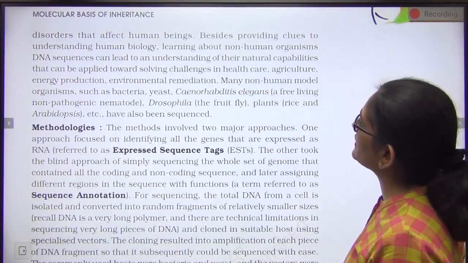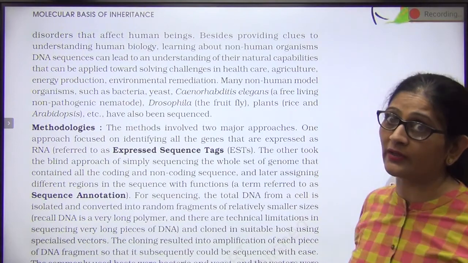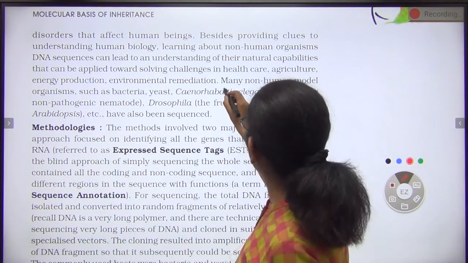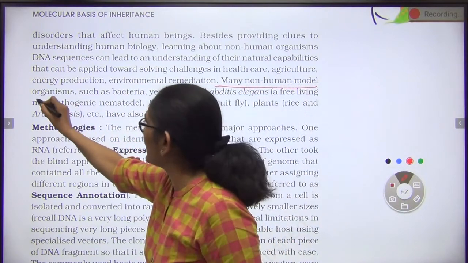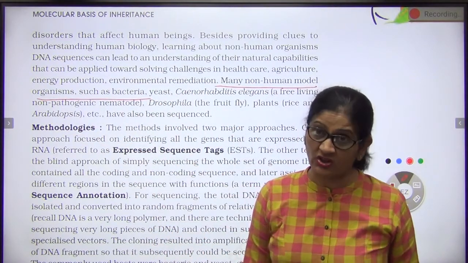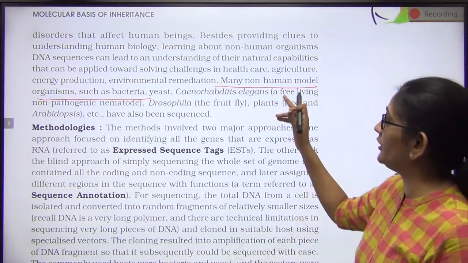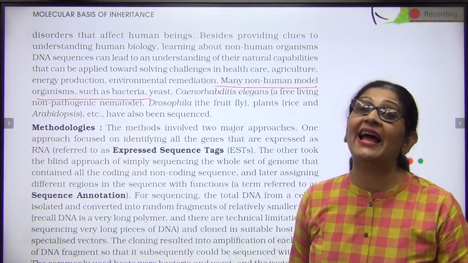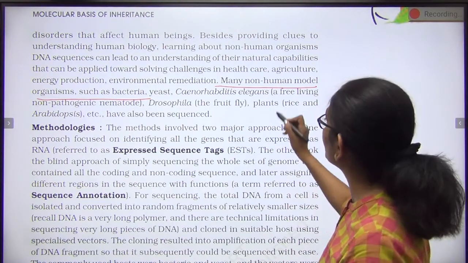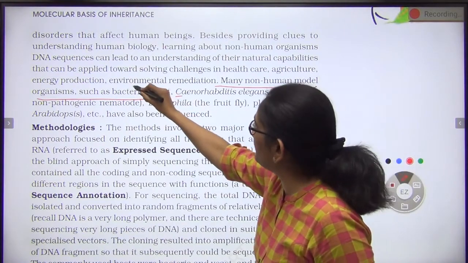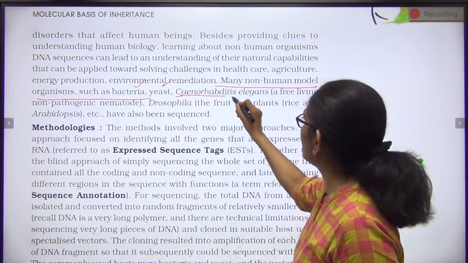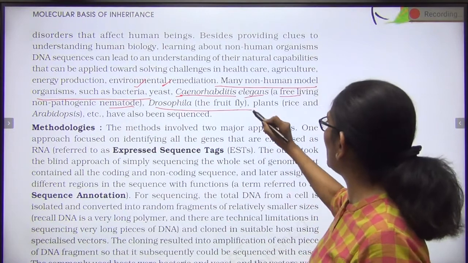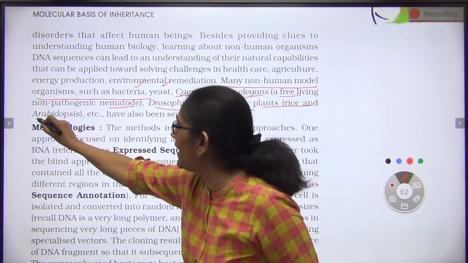Now this is something which got left out in my notes, but you will see that the genomes of many non-human models have also been studied. A question will come in your school particularly. Your teacher will ask you, and even in medical exams, other than humans, which other organisms' genomes have been studied? These are bacteria, yeast, Caenorhabditis elegans, which is a free-living nematode, Drosophila, the fruit fly, and in plants, rice and Arabidopsis.